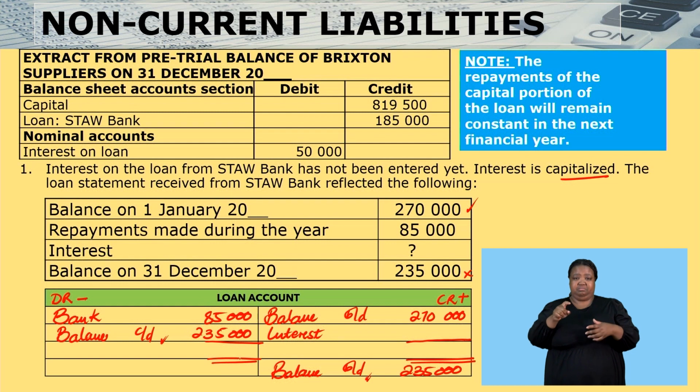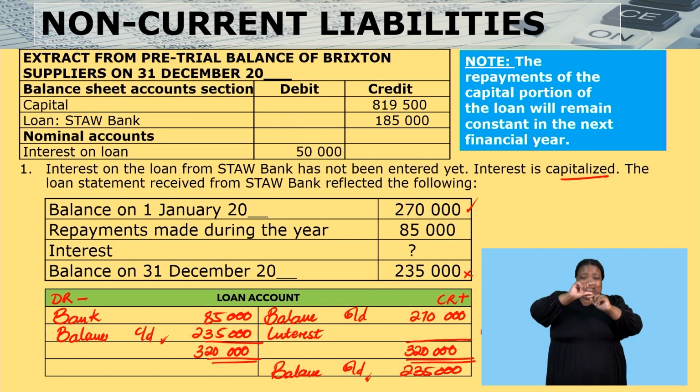235. Now, I still need to get my interest. So I'll say 85 plus 235. That will give you 320,000. So I'll come to this side and I have 320,000 here. Then I'll say 270 plus my interest, which is unknown, will give me 320.